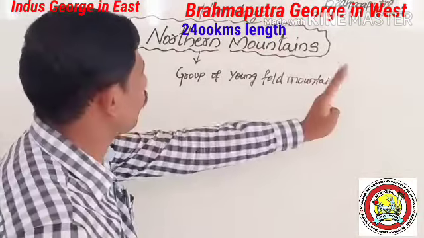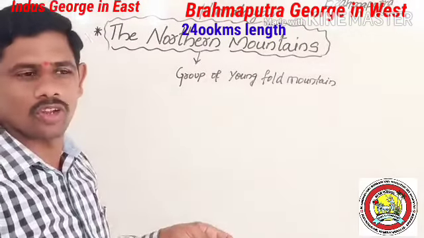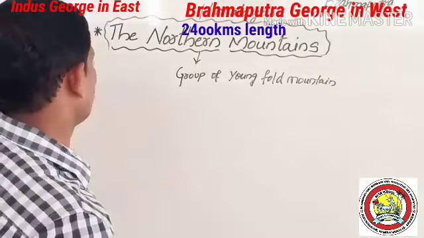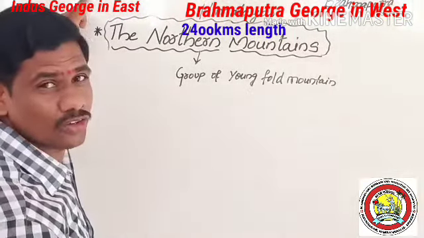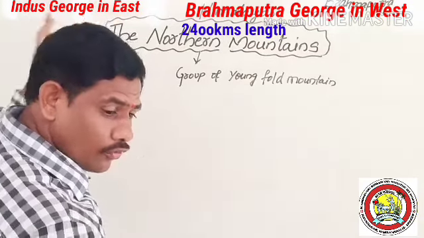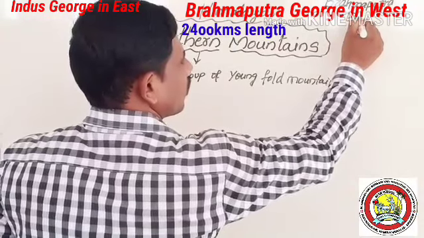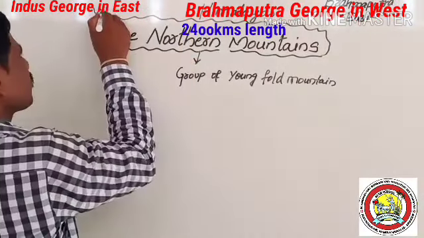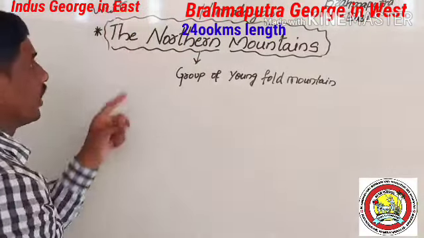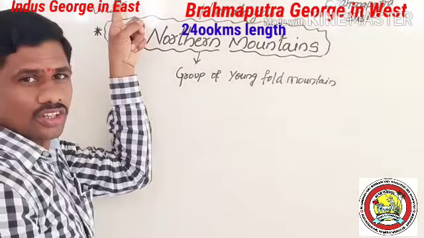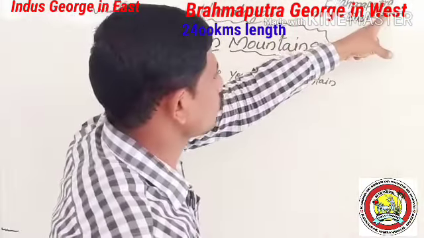So the northern mountain extends from Indus Gorge in the west to Brahmaputra Gorge in the east.